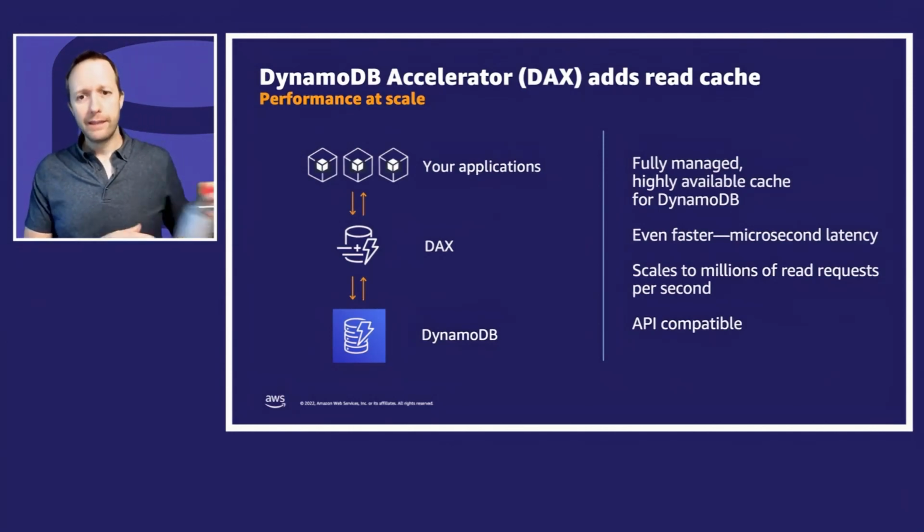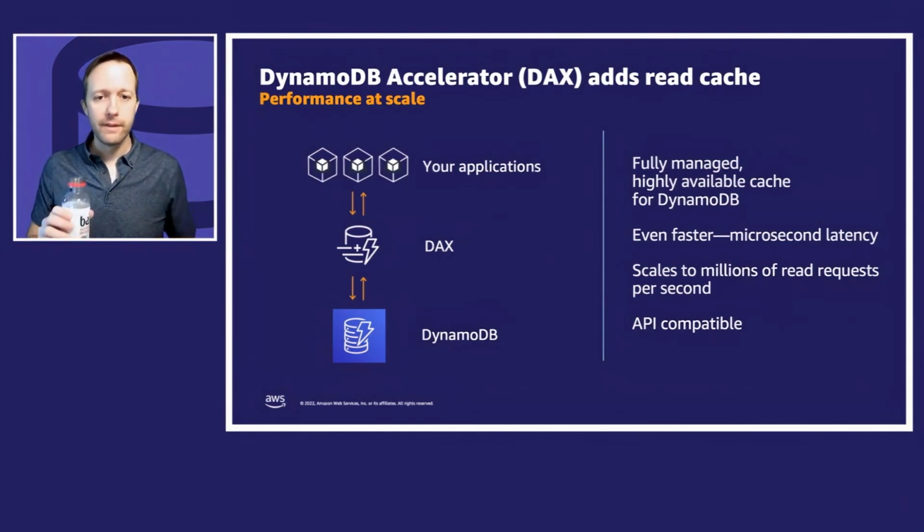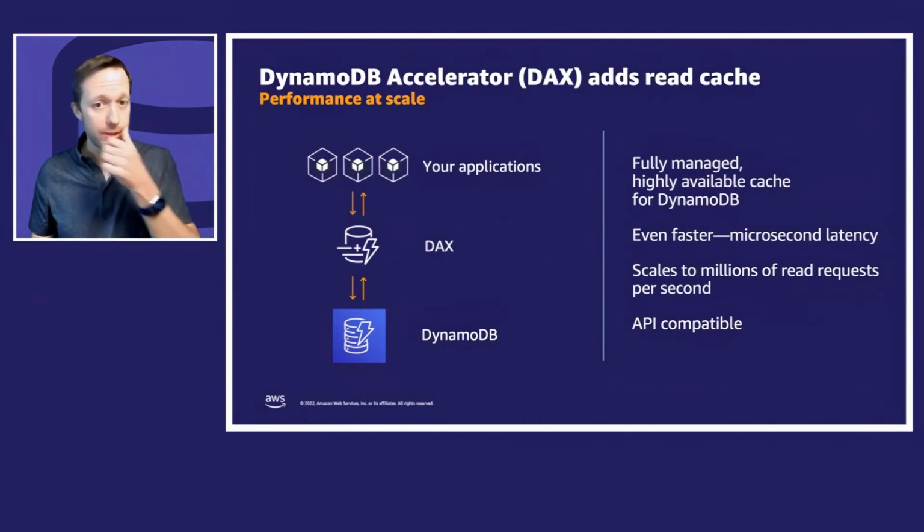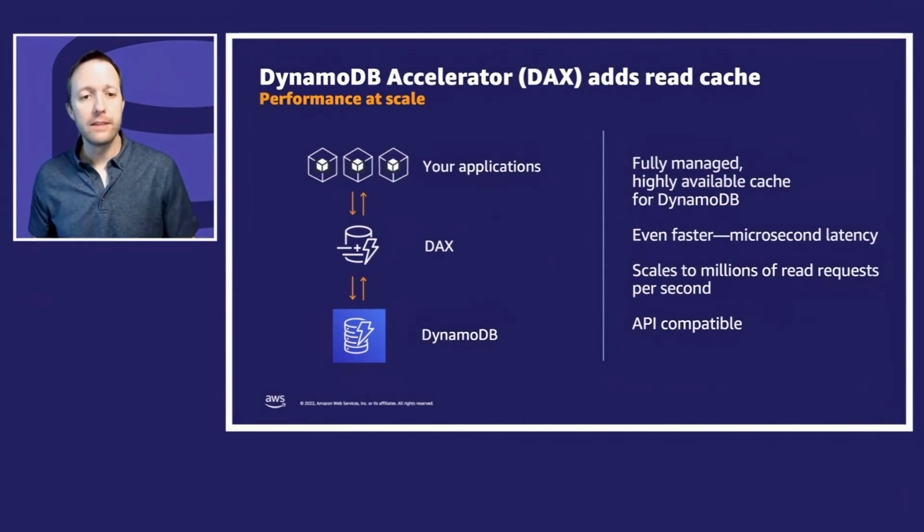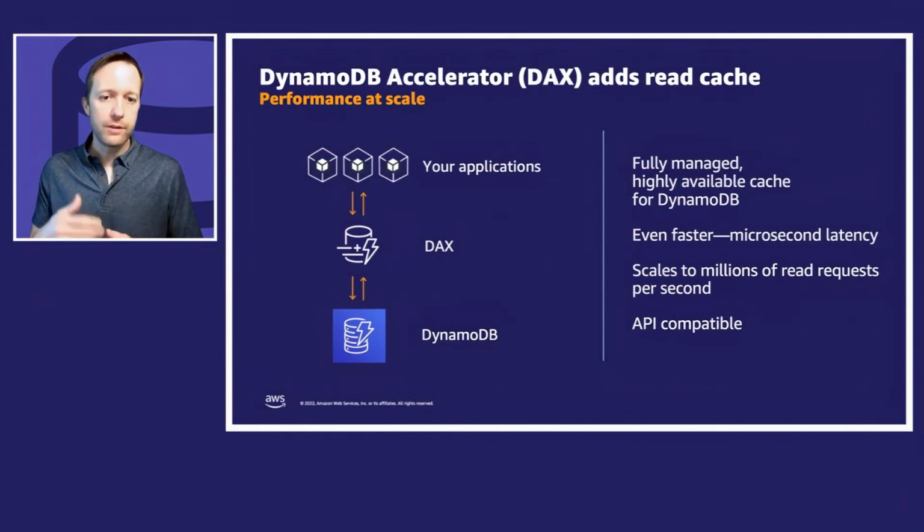Now, if you're thinking a millisecond is great, 3 milliseconds is good, but I want faster, and I could imagine some of you are thinking that, you actually have an option for that, which is DAX. DAX is the DynamoDB Accelerator. This is an in-memory cache that you can put in front of the database. Frequently requested items will be in the cache, and you can get microsecond latency instead of millisecond latency.